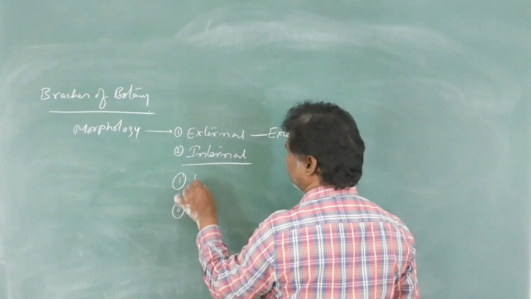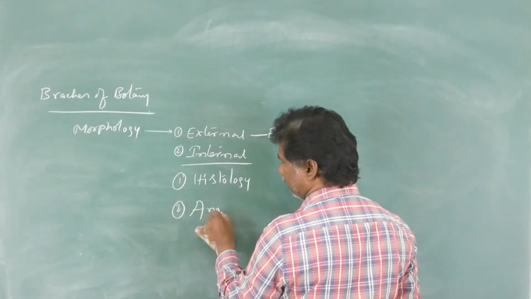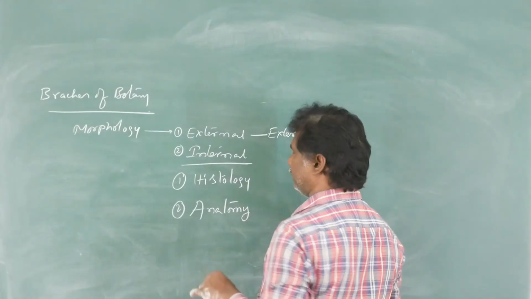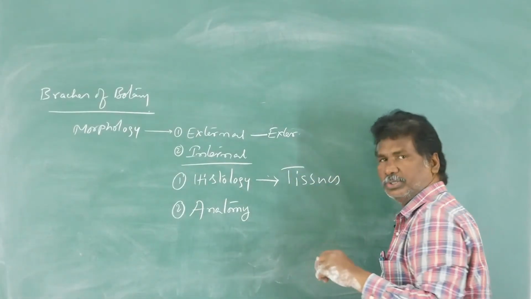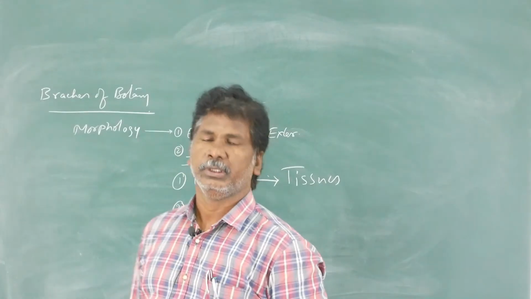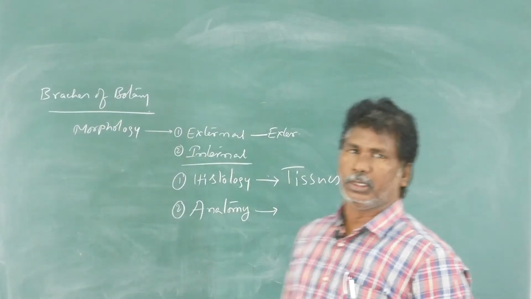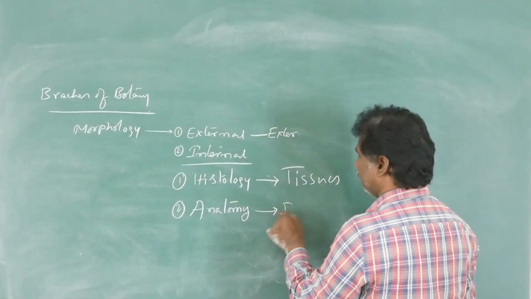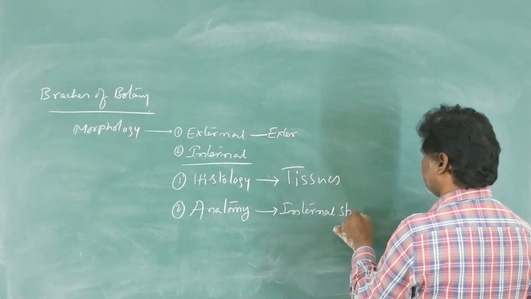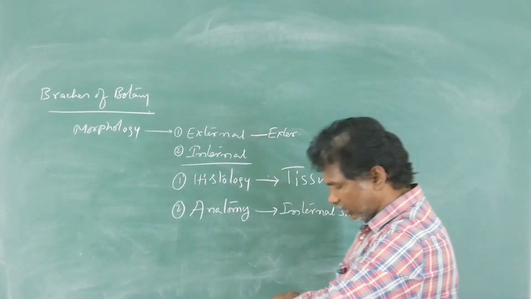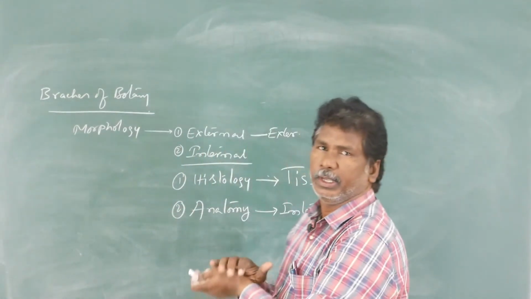In internal morphology there are two important ones. One is histology and another one is anatomy. Histology means the study of various types of tissues which are present within organisms. And anatomy means the study of internal structures. The study of the internal structures of the plant body is called anatomy.